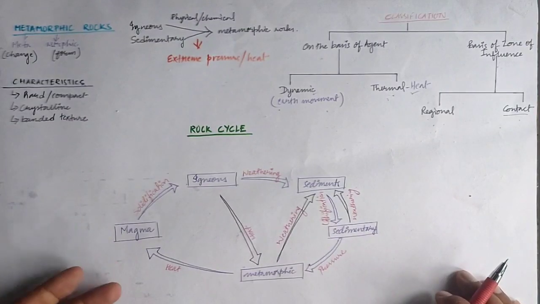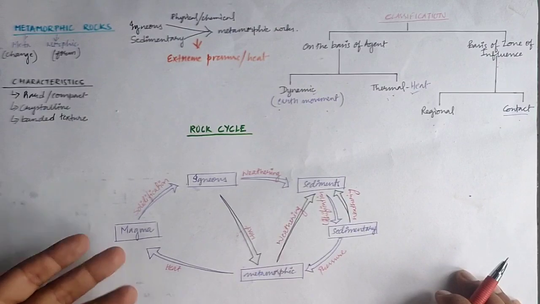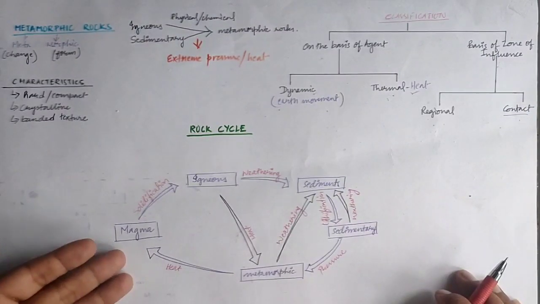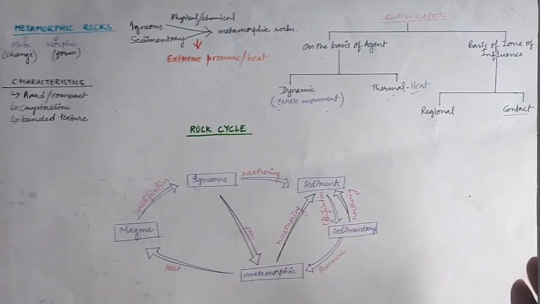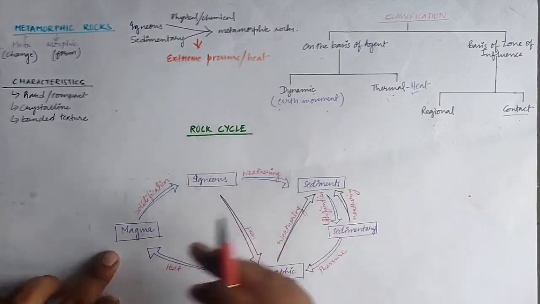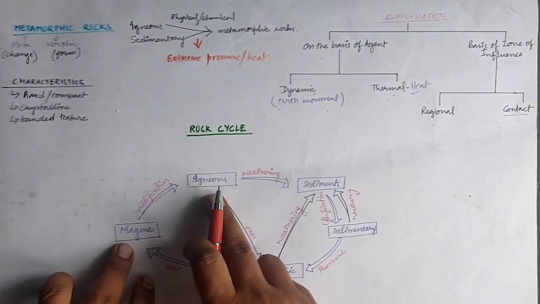Now like the hydrological cycle, similarly we also have the rock cycle. Everything starts with magma and ends with magma. So for your understanding, it's a very simple diagram I have drawn over here, so you can follow the diagram. Like magma, due to the cooling down, solidification will take place and it changes into the igneous rocks.